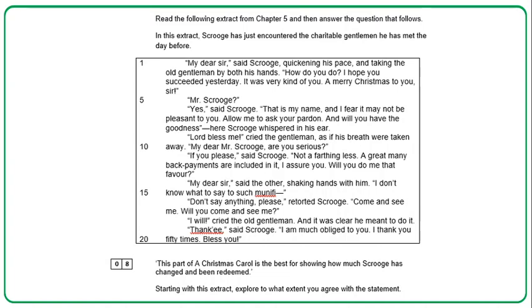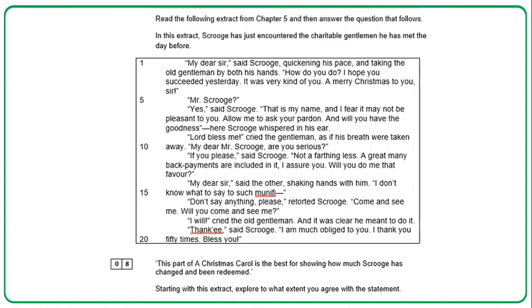"My dear sir," said Scrooge, quickening his pace and taking the old gentleman by both his hands, "how do you do? I hope you succeeded yesterday. It was very kind of you. A Merry Christmas to you, sir." "Mr. Scrooge?" "Yes," said Scrooge, "that is my name, and I fear it may not be pleasant to you. Allow me to ask your pardon, and will you have the goodness—" Here Scrooge whispered in his ear. "Lord bless me," cried the gentleman, as if his breath were taken away. "My dear Mr. Scrooge, are you serious?" "If you please," said Scrooge. "Not a farthing less. A great many back payments are included in it, I assure you. Will you do me that favour?"